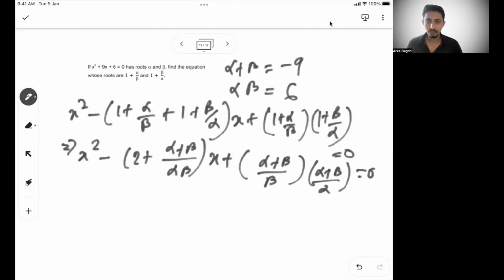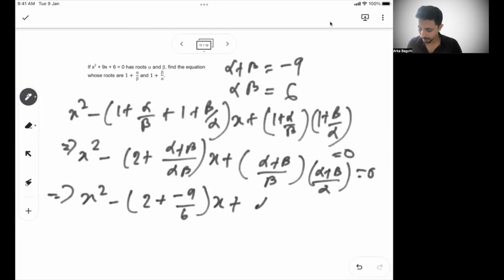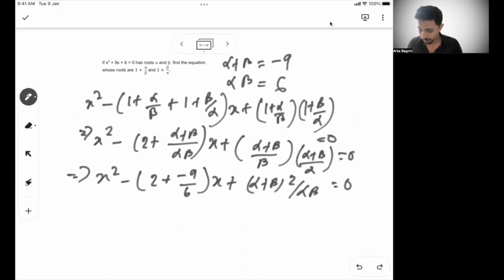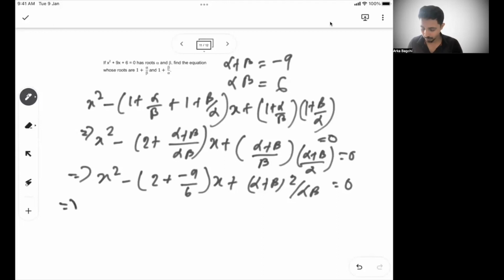Alpha plus beta we know it's minus 9, so from here we can say x square plus 2 into minus 9 by 6 into x plus alpha plus beta whole square divided by alpha beta equal to 0. Right? So we have to just keep solving this equation.